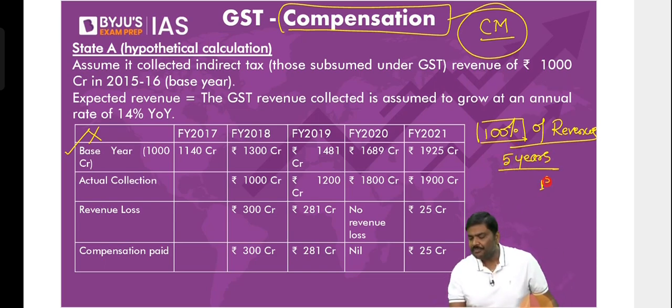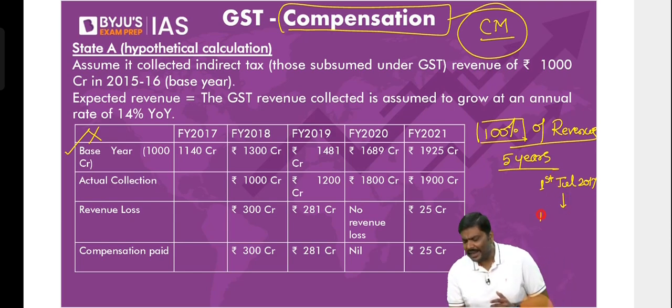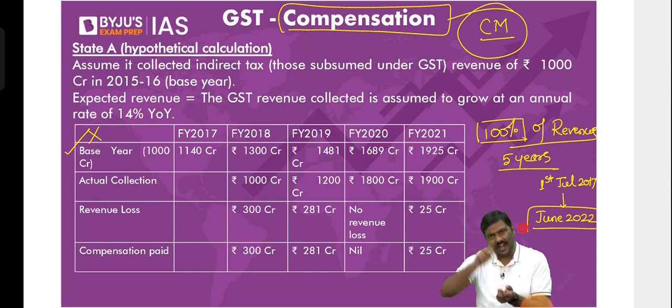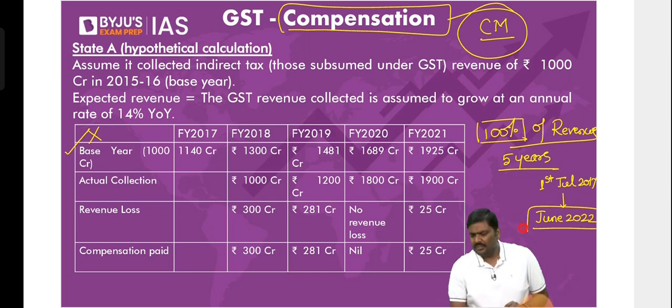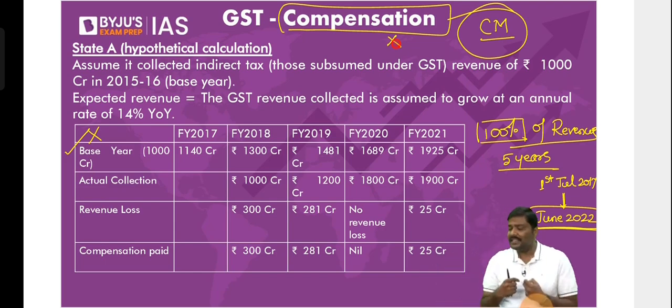Now, I'm pretty sure all of you know this. 1st July 2017, GST has come into force. Any doubt in the date? Let me know. So 5 years from 1st July 2017 will be the end of June 2022. It's a simple calendar calculation. I don't sit and start literally counting the calendar sheets. Very simple. 1st July, end of June 2022. And I hope you know we have crossed June 2022, which means the compensation period is already over. And that is a concern for the states now.